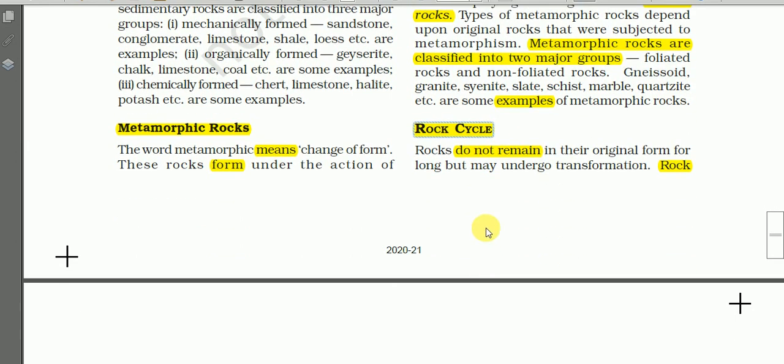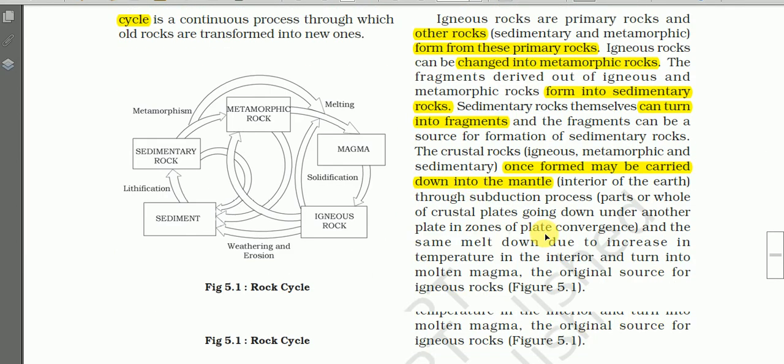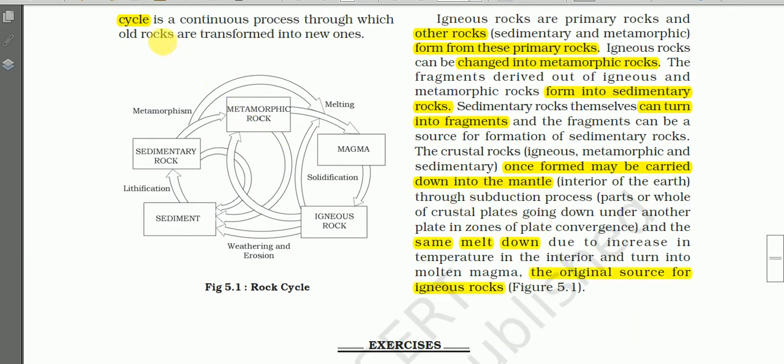Okay, first let us read. Rocks do not remain in their original form for long but may undergo transformation. A rock cycle is a continuous process through which all rocks are transformed into new ones. So this is the meaning of rock cycle. And here you'll find a complex diagram depicting the rock cycle.